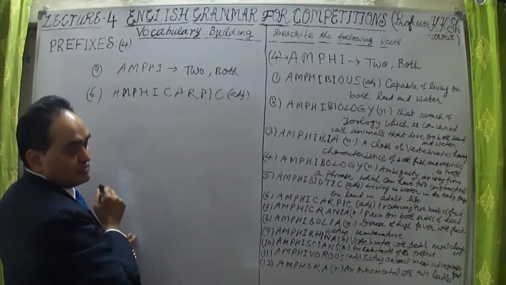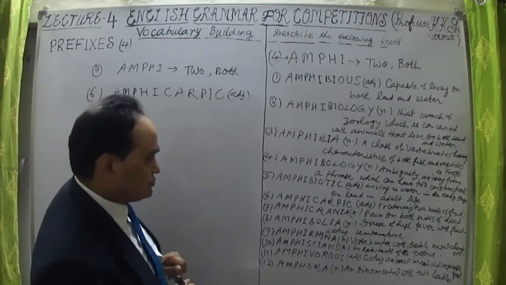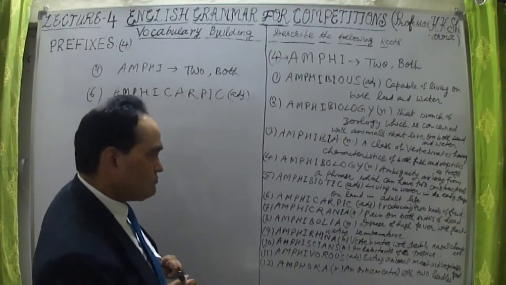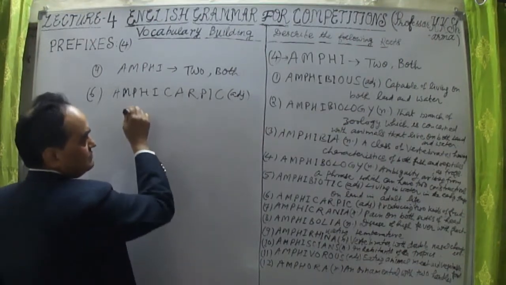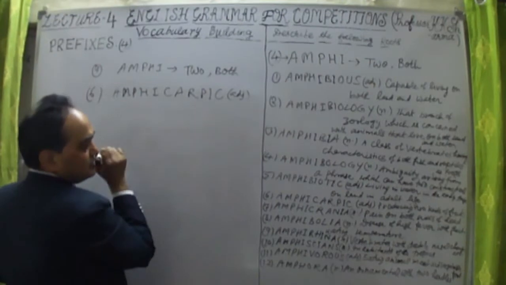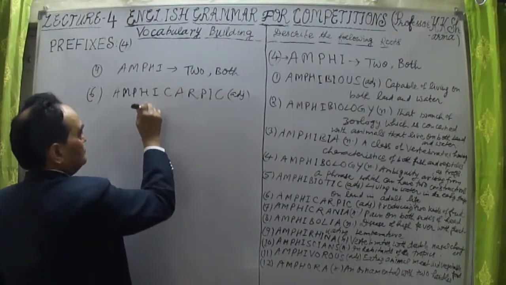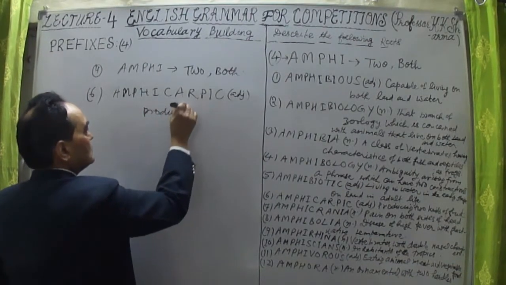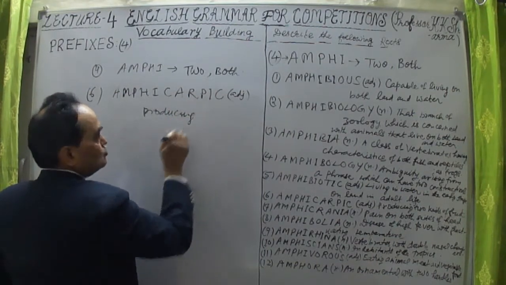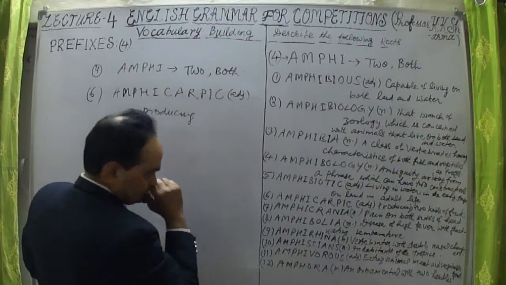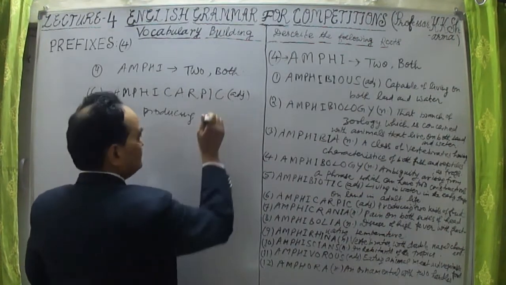Amphicarpic means producing two kinds of fruits. Amphicarpic plants or trees, producing two kinds of fruit.